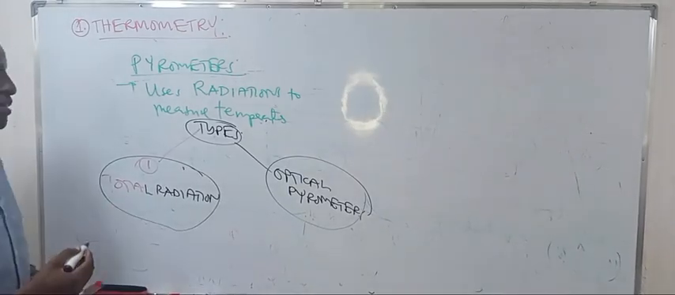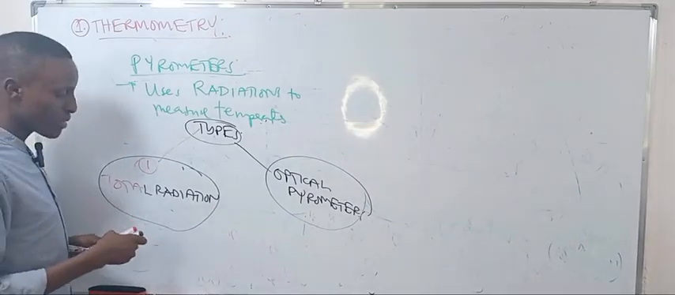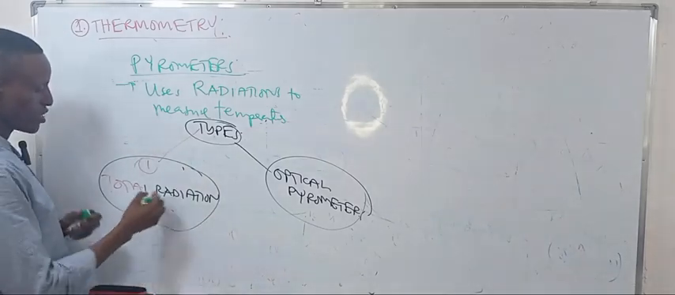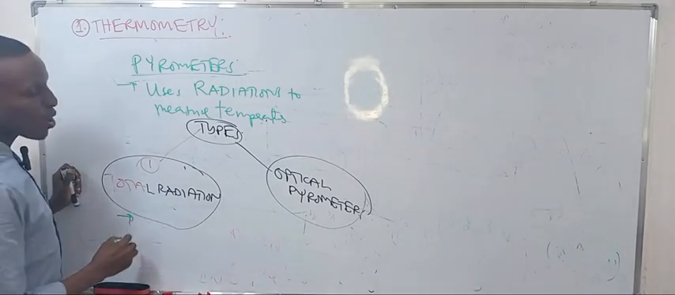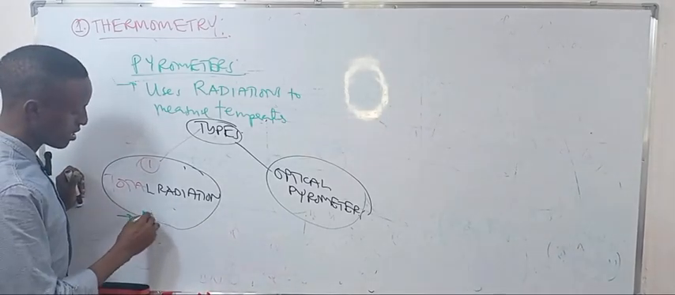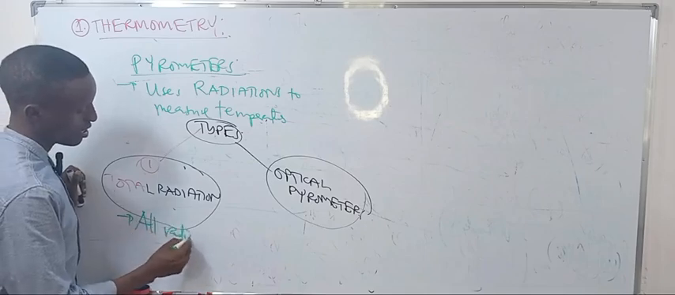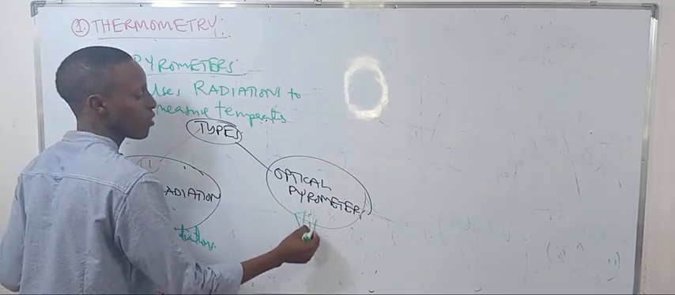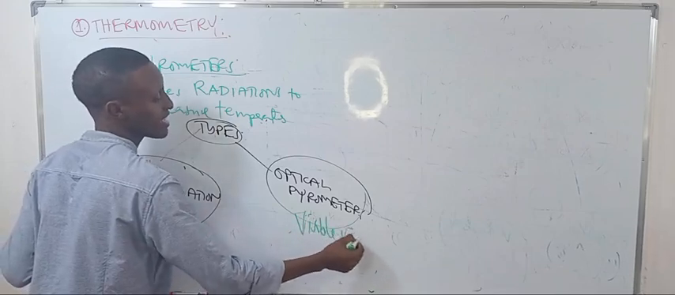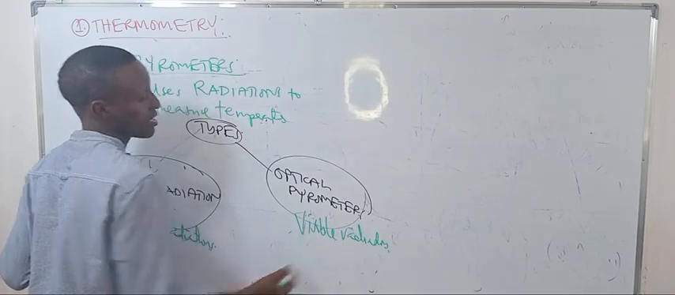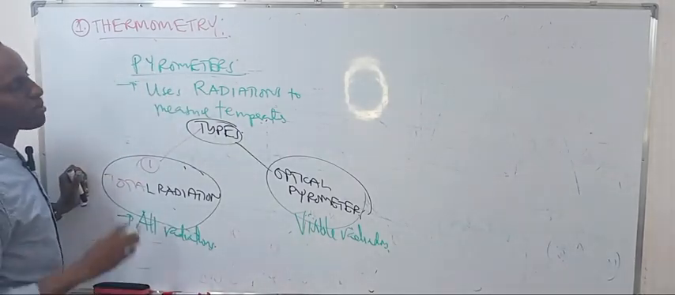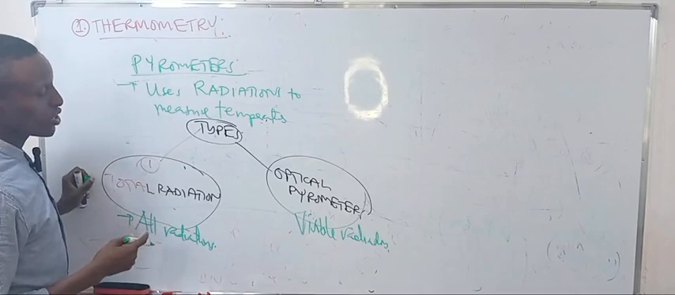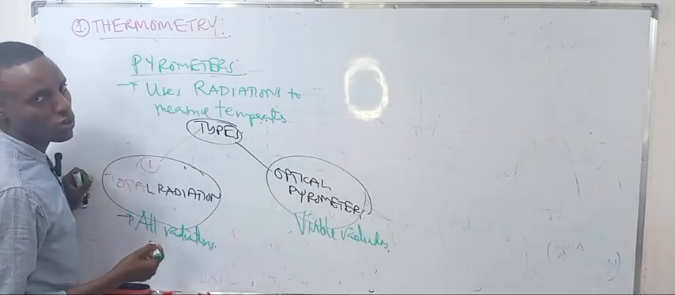Talk about the total radiation pyrometer. This one measures all radiations, while the optical one measures only visible radiations and colors. But both use the proper thermometric property, which is the radiation frequencies. So we'll discuss the optical one. How do we use it?